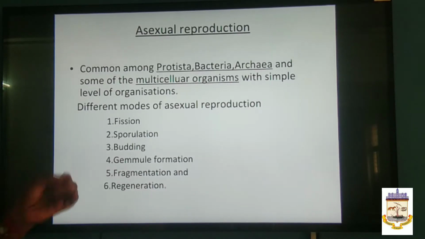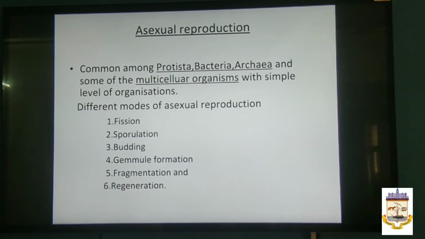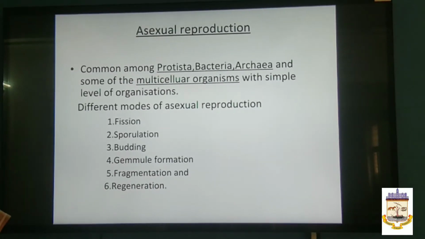Different modes of asexual reproduction are present here: the first is fission, the second is sporulation, and the third is budding, then gemmule formation and fragmentation, and finally regeneration. We are going to discuss these six topics in this lesson, and the first one we are going to open is fission.